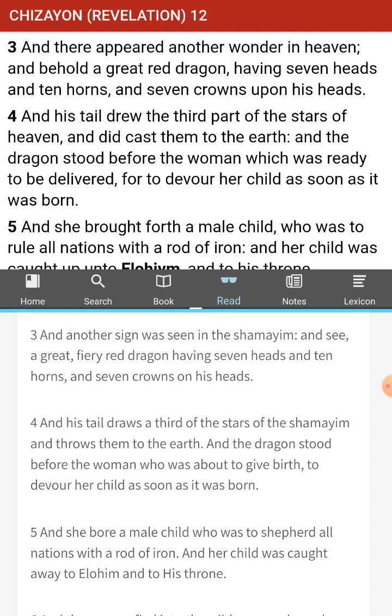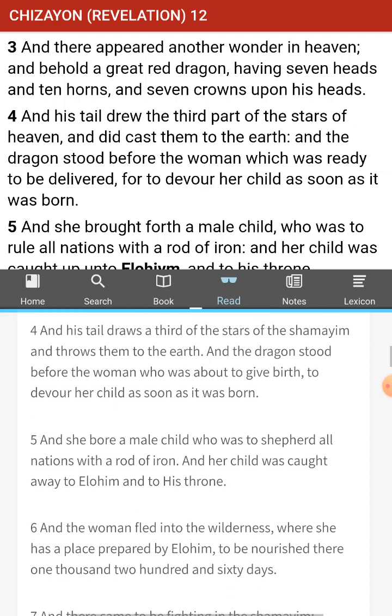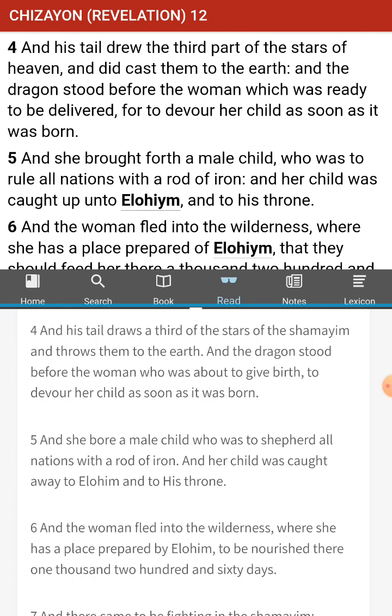Okay, let's continue on. And his tail draws 1/3 of the stars of the Shemaim and throws them down to earth. Okay, let's stop before we continue. We know this story, right? 1/3 of the messengers of Yah fell with Hasatan, right? Let's speculate a little, because we believe this has already happened, that the war has already happened and that Hasatan has already been tossed out of the Shemaim. Is everyone with me or not?